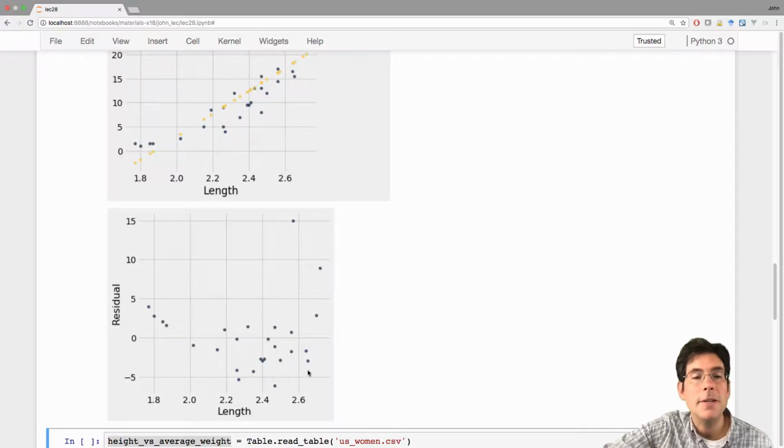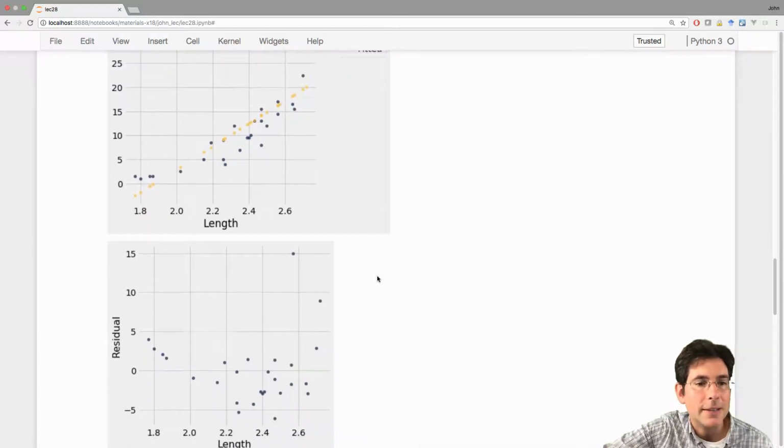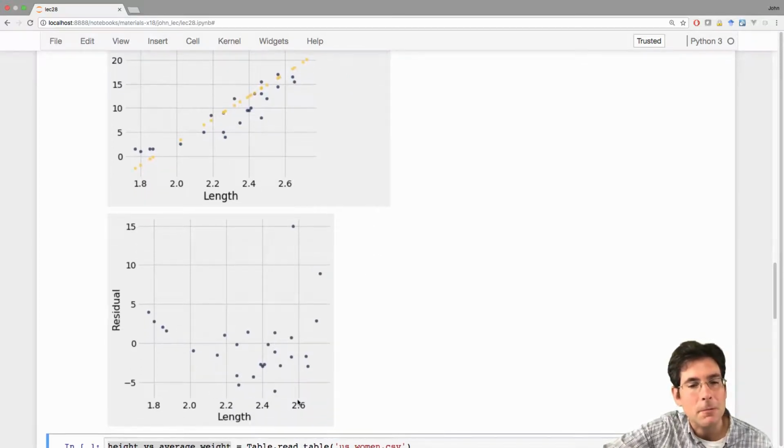If this association between length and age were really linear, then you would expect for any vertical slice, about half the dots would be above and about half would be below 0, with roughly equal magnitudes on both sides. Now, you could have seen this in the original scatter diagram just by looking visually at the comparison of the blue dot to the yellow dot, but I think the residual plot really emphasizes what's going on, makes it easier to pick out patterns using your eye.